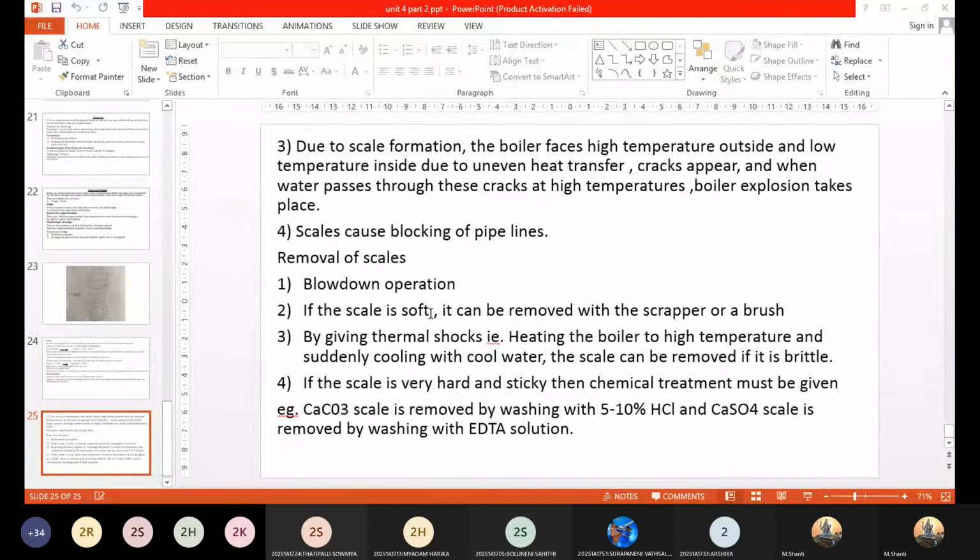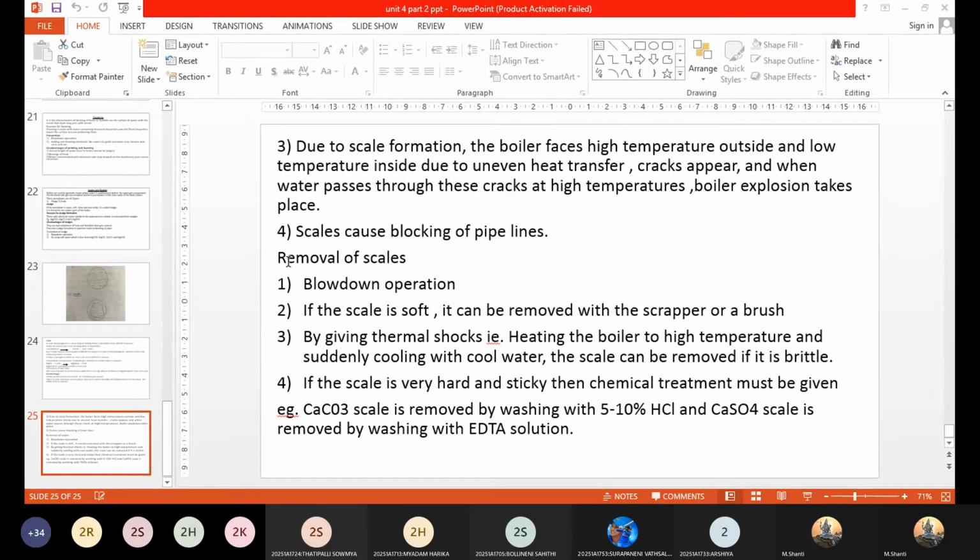Next thing is decrease in efficiency. The boiler efficiency comes down because scale deposits in the valves and condensers of the boiler cause choking. Mostly these scales get deposited in the valves and condensers, and that results in blockage of the pipe. Once the blockage of the pipe happens, that again reduces the efficiency of the boiler.